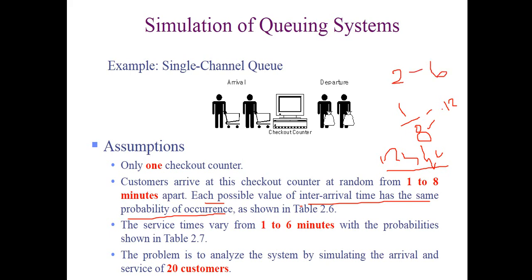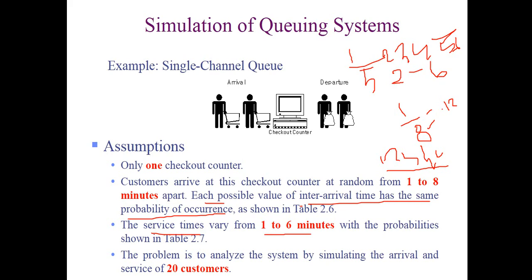So if the interval time varies from 2 to 6 minutes apart, then what should be the calculation? 2, 3, 4, 5, 6. There are 5 different interval times, so that means 1 divided by 5. You got that? That's how we find out the probability of an interval time, if the term is given that each possible value of interval time has the same probability of occurrence, সবগুলো interval time ঘটার সম্ভাবনা সমান.